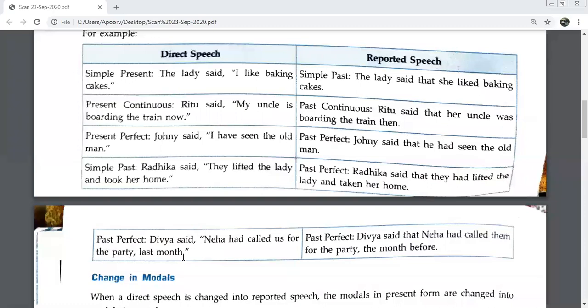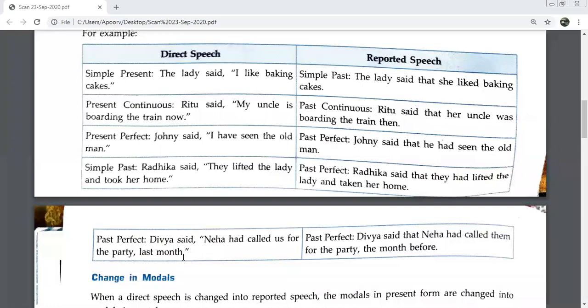Listen carefully. I had given you what has to be changed yesterday. Rahul said, comma, inverted commas, Geeta had called us for a party yesterday. One by one, please try. I'm not able to understand, beta. One at a time.